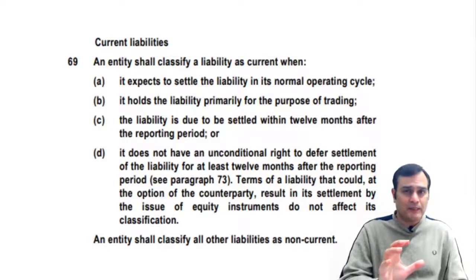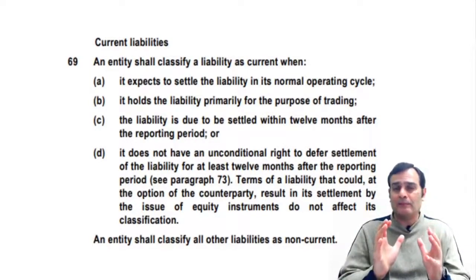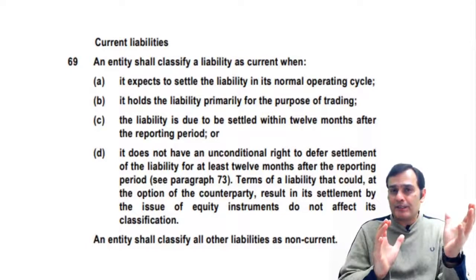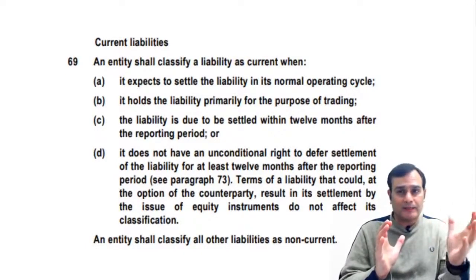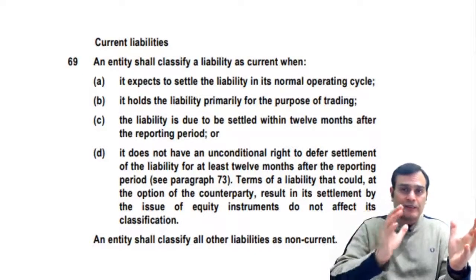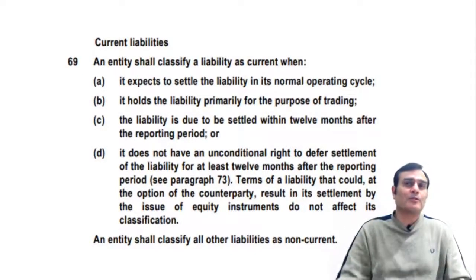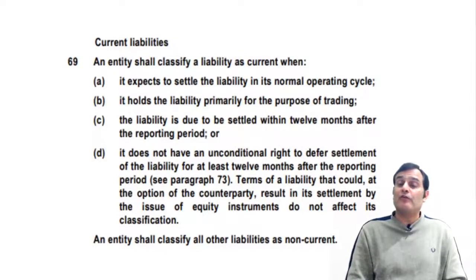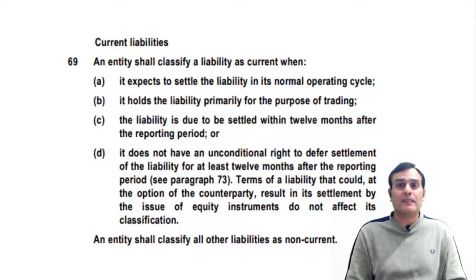So one thing is very clear, keep this important thing in mind: when you are looking at 66 current asset, under 66C commercial reality needs to be seen. When you are looking at 69C, you should also look into para number 69D. If you fulfill any of these four parameters, A, B, C, D, the liability is current in nature, otherwise it becomes non-current in nature.